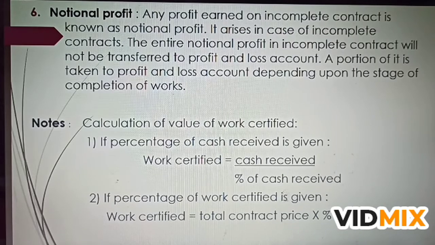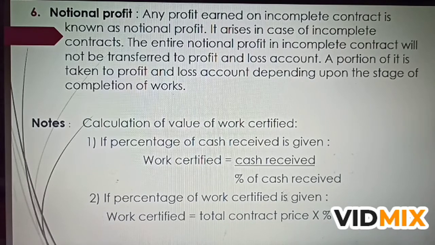Come to the notional profit. Notional profit is also called a nominal profit. It is not realized profit, yet to be realized. So, any profit earned on an incomplete contract is known as a notional profit, also called nominal profit. It arises in case of incomplete contracts.